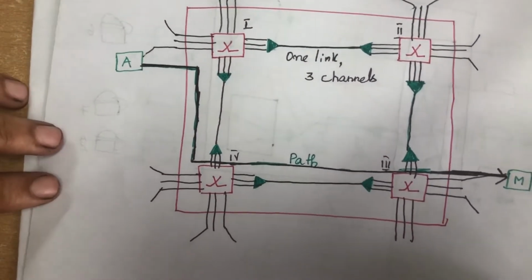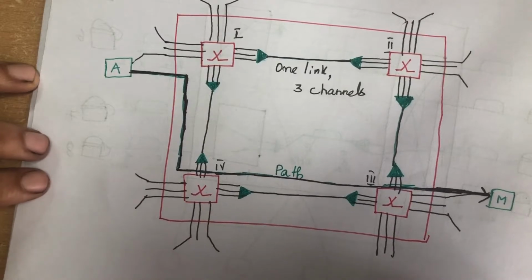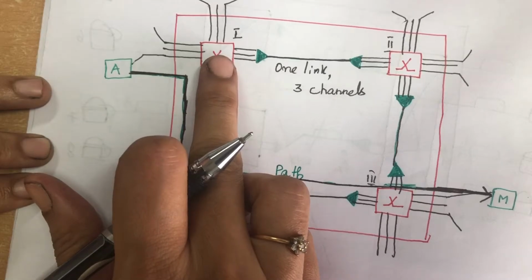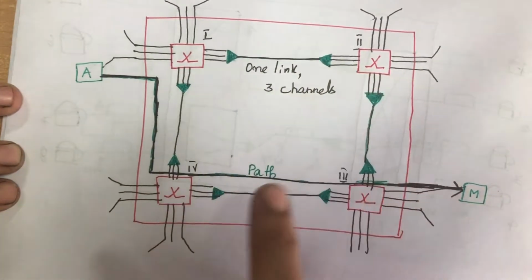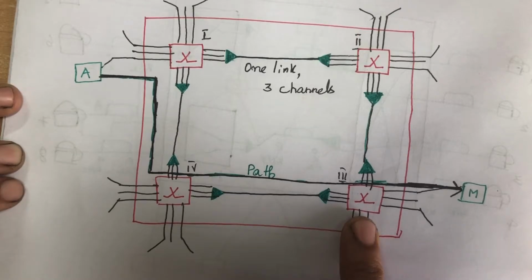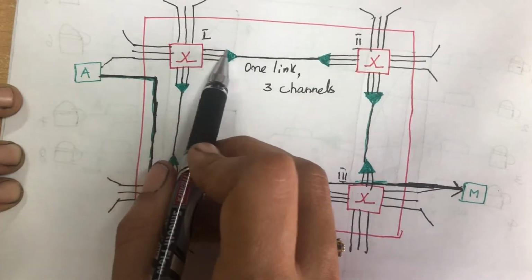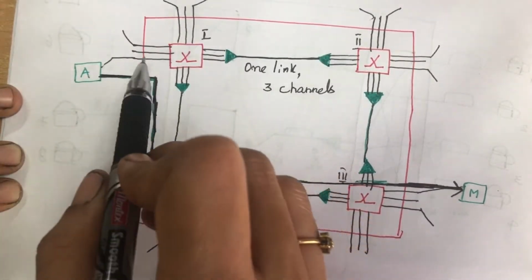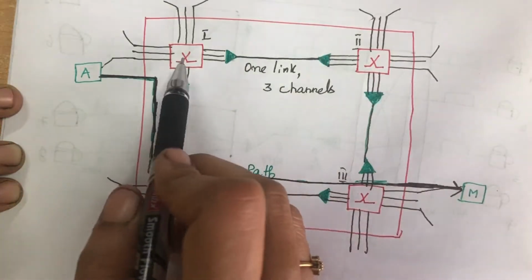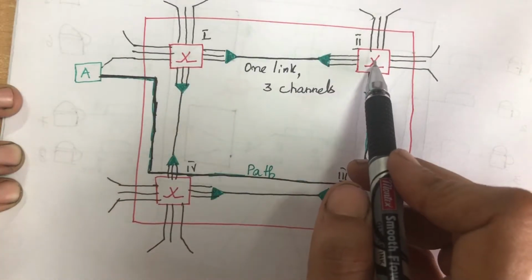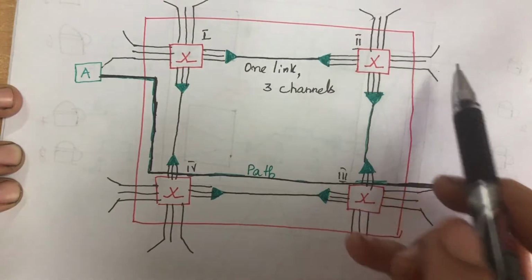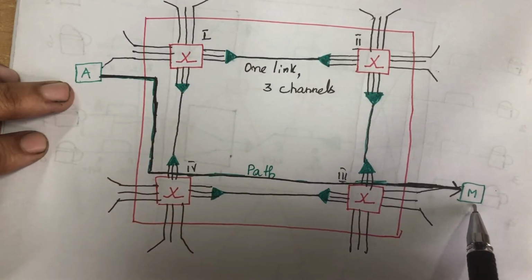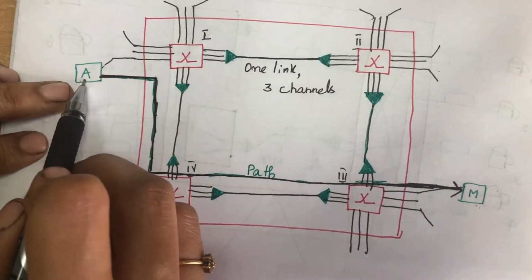Now I'll explain with a simple example. Here you can see a circuit switched network where you have four switches: switch 1, switch 2, switch 3, and switch 4. Each switch has 3 channels, so 6 devices can communicate with switch 1. Likewise, switch 2 also can communicate with 6 devices. For our convenience, we have connected only device A and device M.